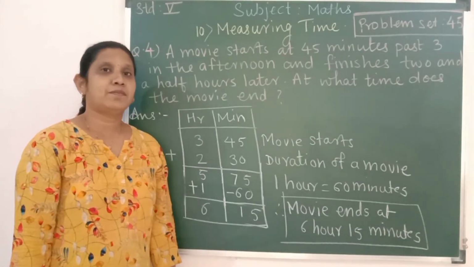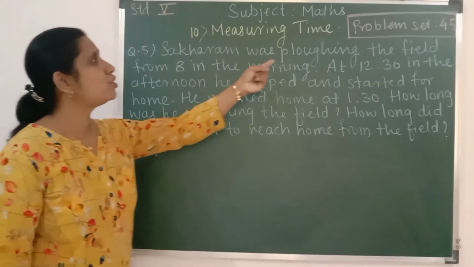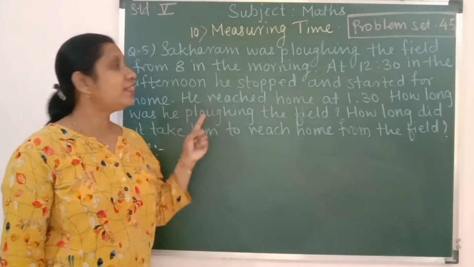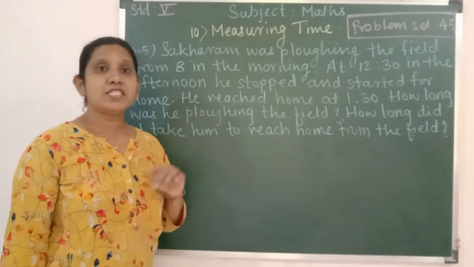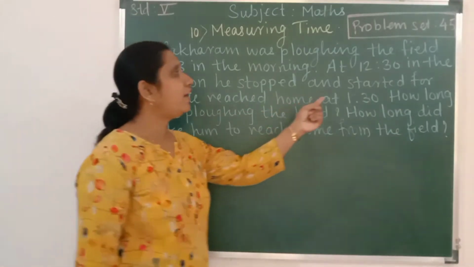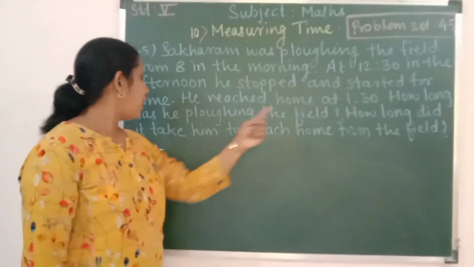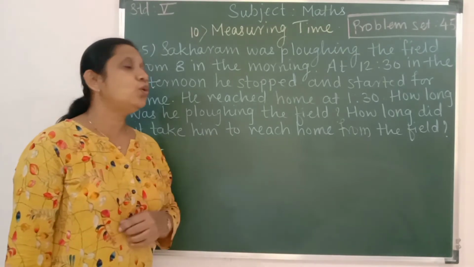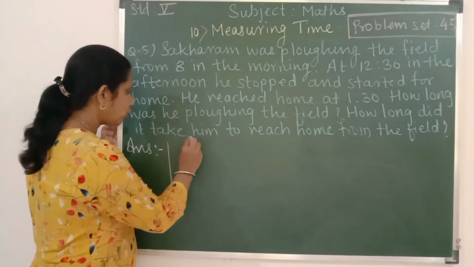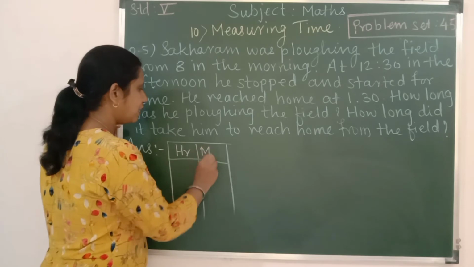We'll solve question number 5. Let us have a look at the question. Sakharam was plowing the field from 8 in the morning. At 12:30 in the afternoon, he stopped his work and started for home. He reached home at 1:30. How long was he plowing the field? And how long did it take him to reach home from the field? Students, we can here also make two columns, hour column and minute column.